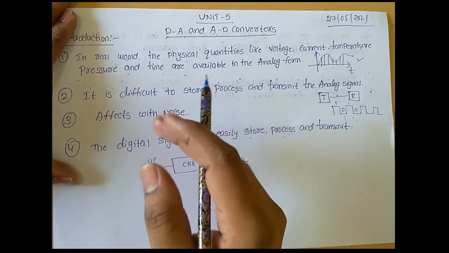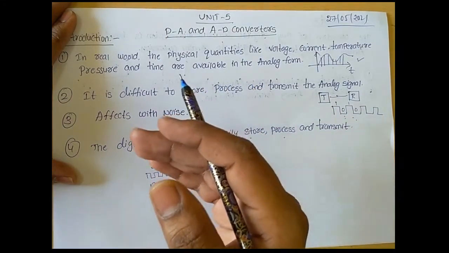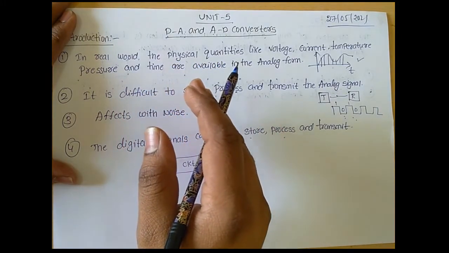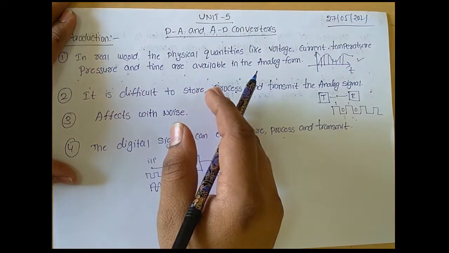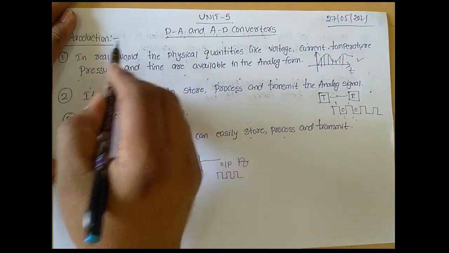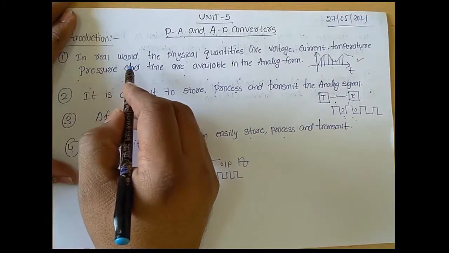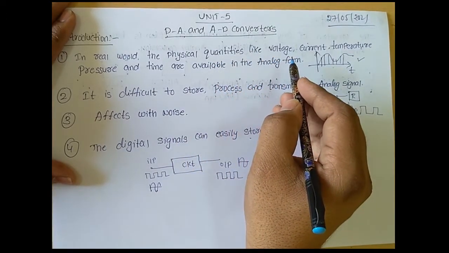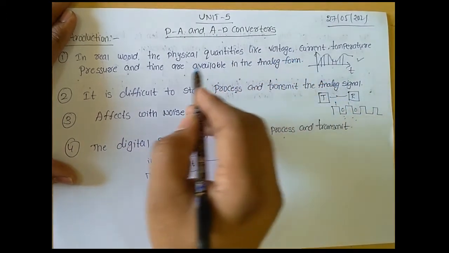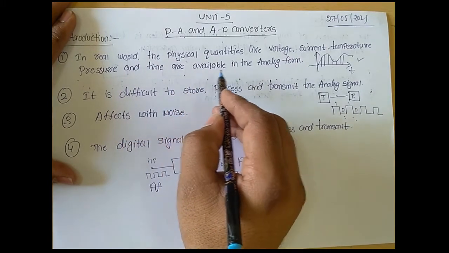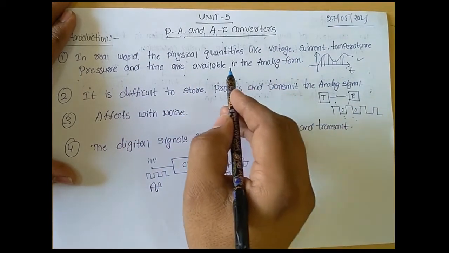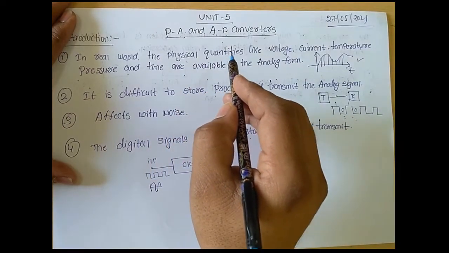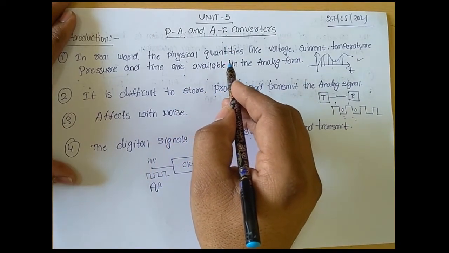Okay, and now here we need to study why we are converting the signals from digital to analog and analog to digital form. Clear? Coming to the introduction, in the real world, the physical quantities like voltage, current, temperature, pressure and time are available in analog form. It means that in this real world, all these above physical quantities are available in analog form.